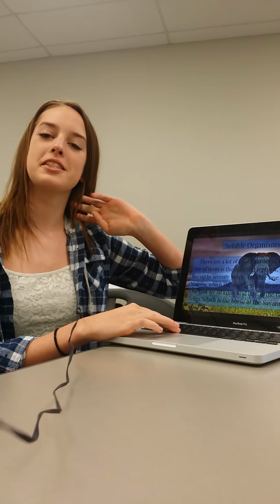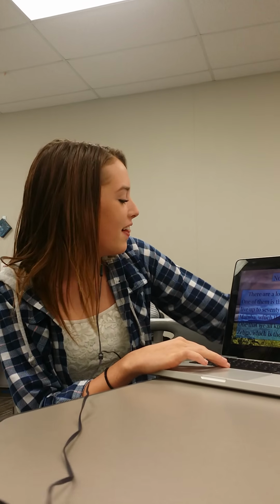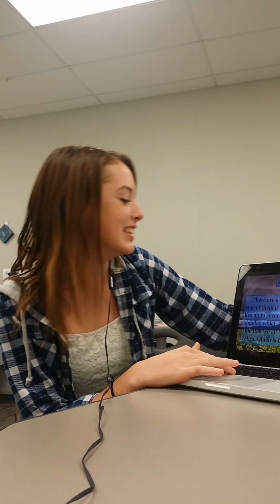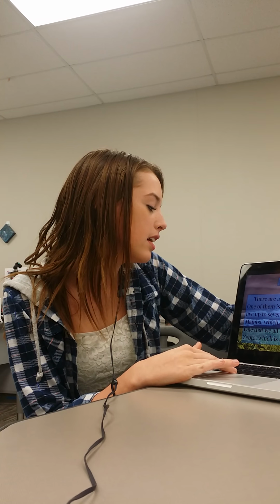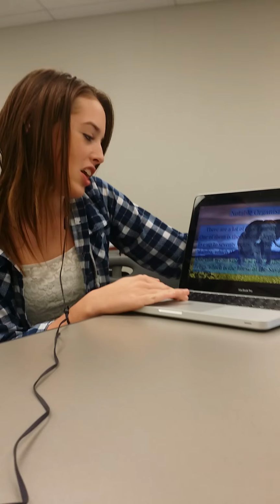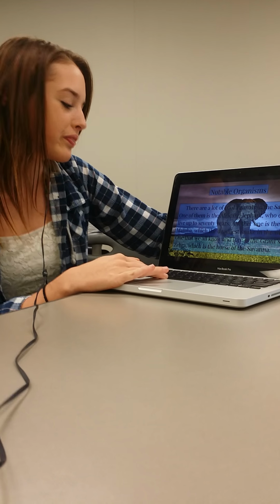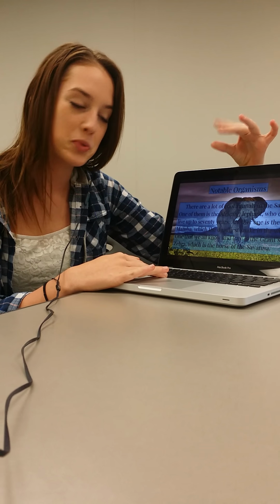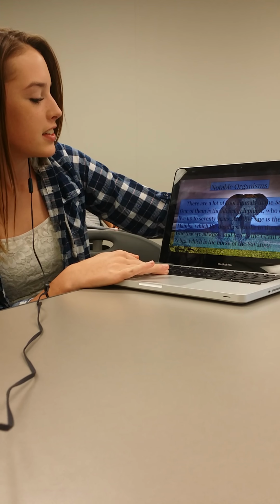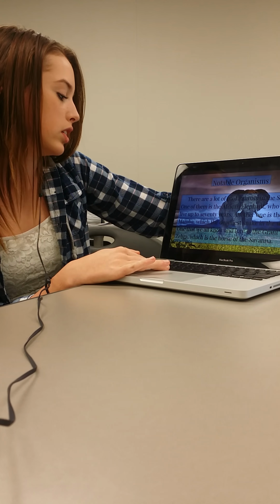Notable organisms. There are a lot of cool animals in the savanna. One of them is the African elephant, who can live up to 70 years. Another one is the black mamba, which the book is also dedicated to, which is the deadliest snake in the world.